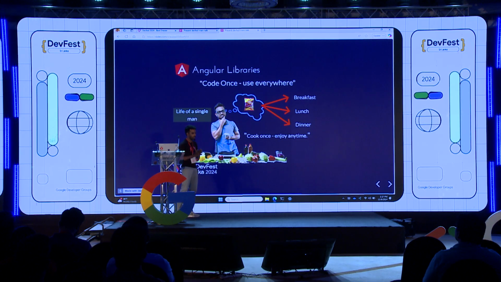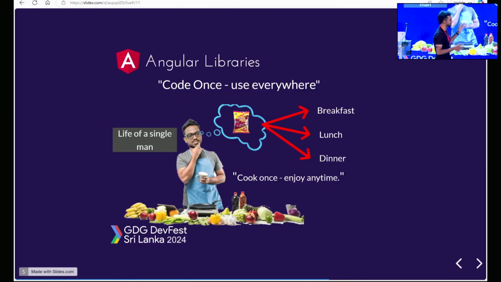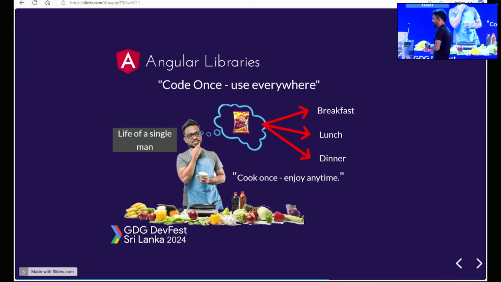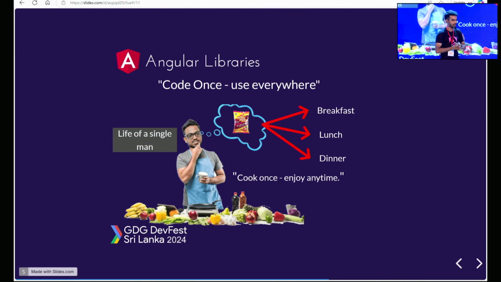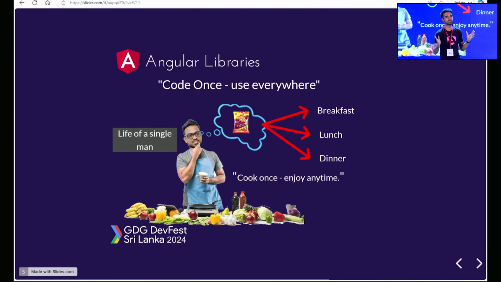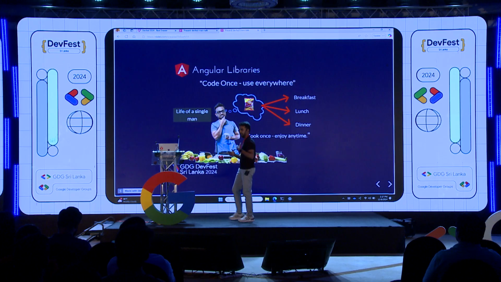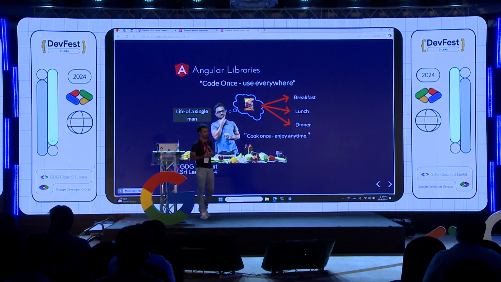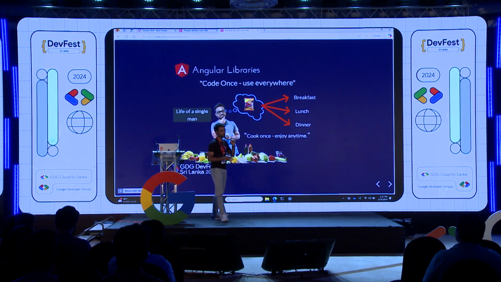Now let's dive into Angular libraries. This person is quite popular in this particular room. He is the organizer of DevFest. To put an analogy to understand libraries, it's about code once and use everywhere. I think this is a common use case that you deal with, like typical developer scenarios. As a typical single man, he used to cook only Maggi, I think, so that he eats it for dinner, lunch, and also breakfast.